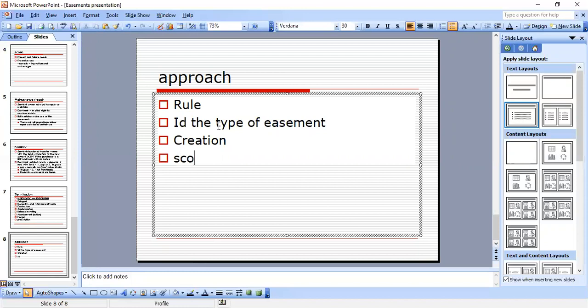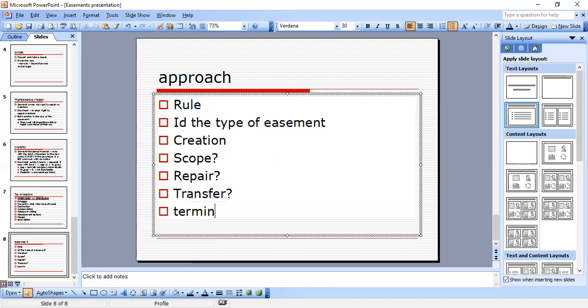So the scope, if raised by the facts. Repair or maintenance, if raised by the facts. Transfer of the easement, if raised by the facts. And termination, if raised by the facts. So the ones with question marks, we raise them only if they're raised by the facts.